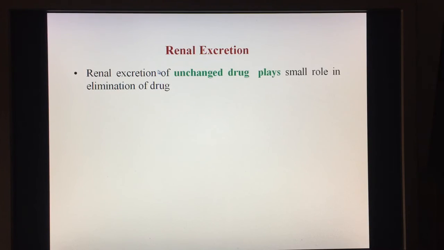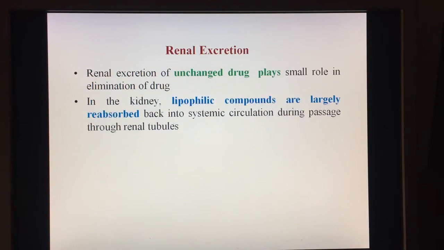It plays a very small role because these drugs are lipophilic compounds, so in the kidneys they are largely reabsorbed back into the systemic circulation when they pass through the renal tubules.